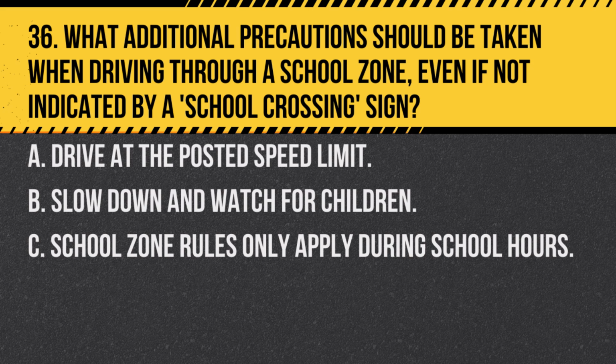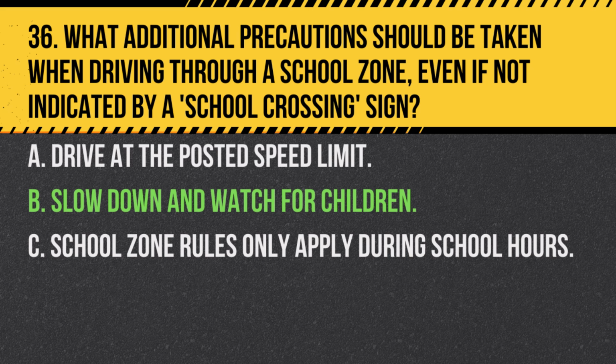Question 36. What additional precautions should be taken when driving through a school zone, even if not indicated by a school crossing sign? A. Drive at the posted speed limit. B. Slow down and watch for children. C. School zone rules only apply during school hours. Answer. B. Slow down and watch for children. Always slow down and be extra cautious when driving through a school zone, watching for children who may unexpectedly enter the roadway.